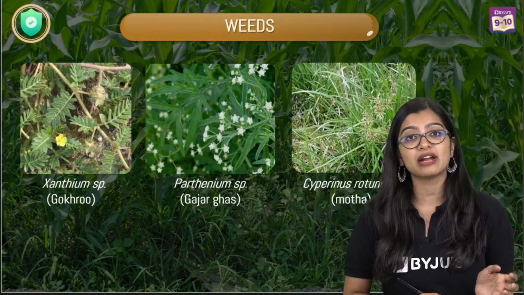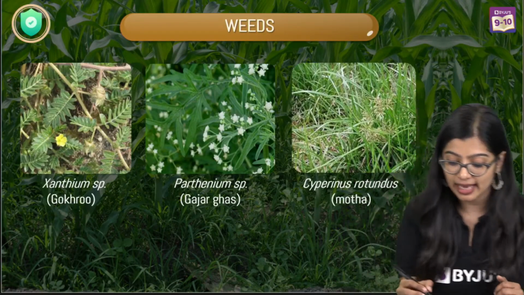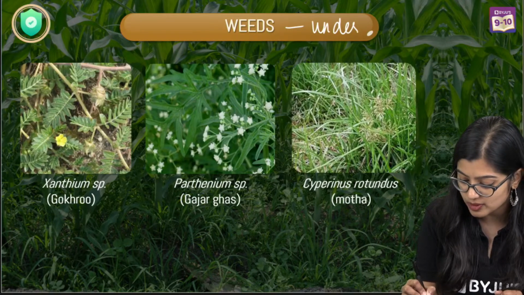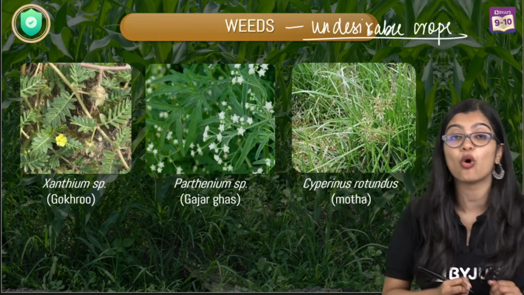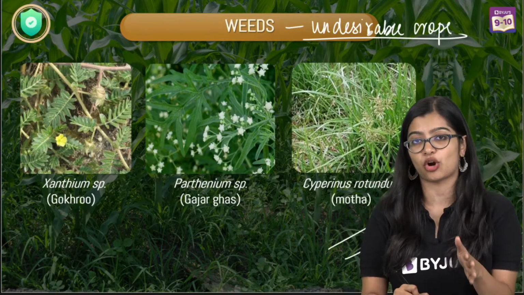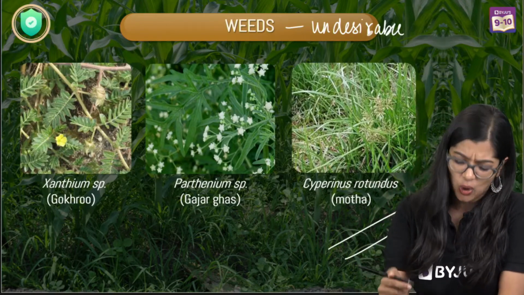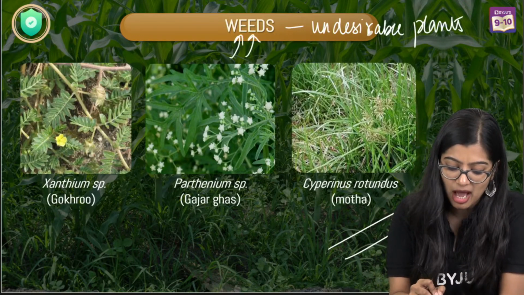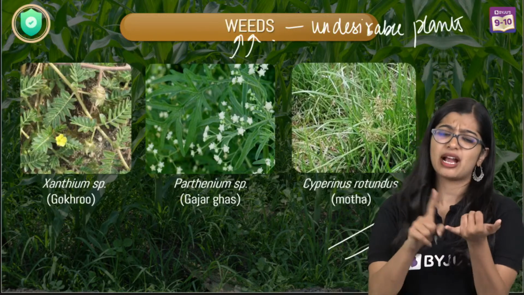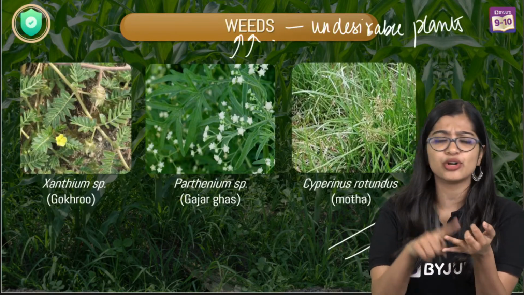Now, apart from that, we also see that at times there are undesirable crops, right? So we see that there are some undesirable crops which grow along with your main crops. I will not say undesirable crops, but I call them undesirable plants. And these undesirable plants are your weeds, right? So they compete with your crops for light, for nutrients.